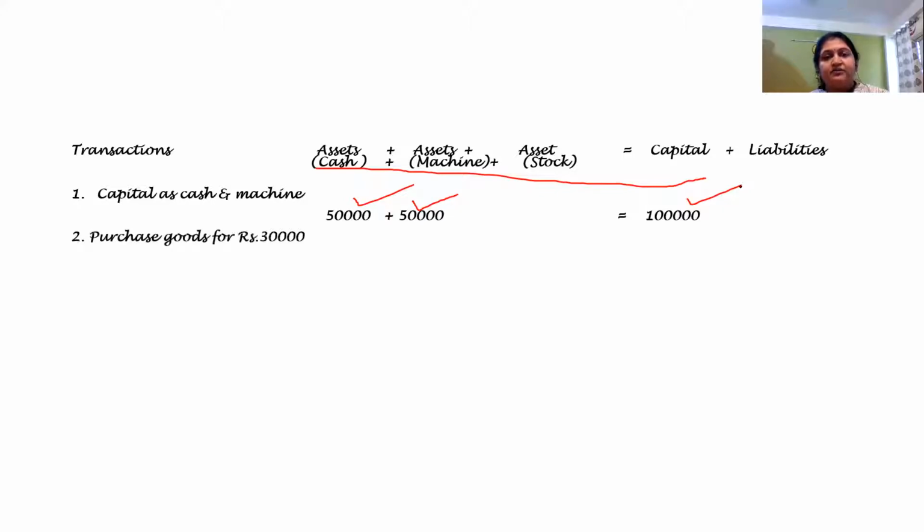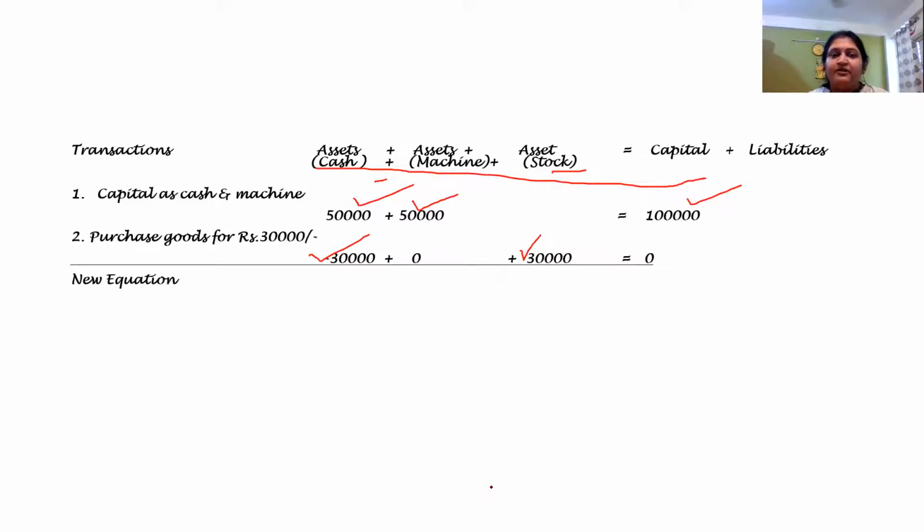In the second entry, what is given? That we have purchased the goods. Now it is not given whether we have purchased in cash or on credit. So we will assume that it is being purchased in cash. So when I purchase something, my cash is going to fall and that particular thing is going to increase. What is that? That is stock. So I am subtracting 30,000 from my cash balance and adding 30,000 in my stock, right?